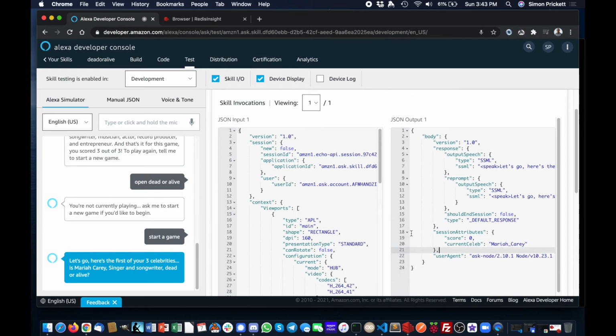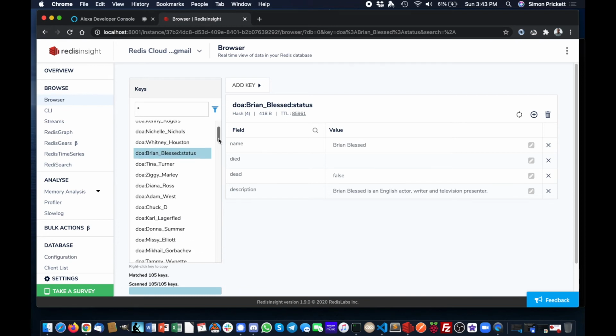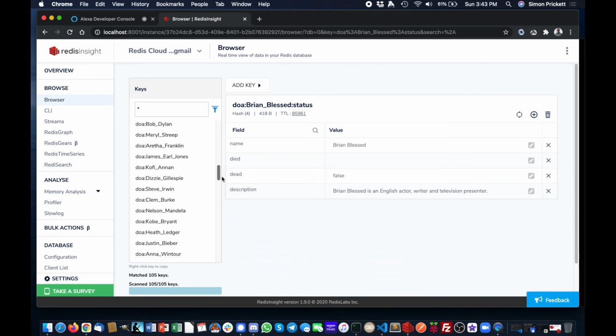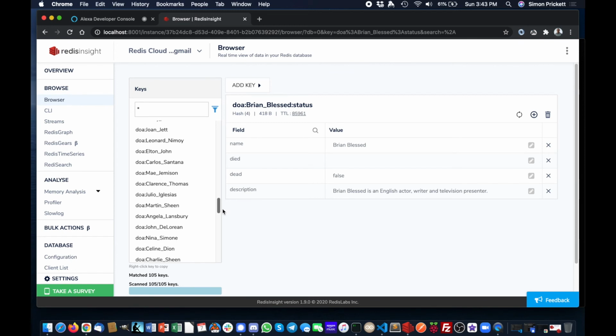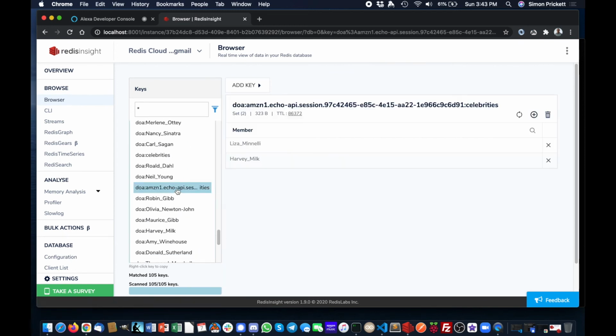So again, we'll see that we've got a celebrity and we've got a score in the Alexa session attributes in memory, but we should also now in Redis have a key, I forget what the format of it is, but it should be pretty obvious to find, that relates to this session. There it is. So this is the session ID that we got from Alexa, and you can see that these are going to be my next 2 celebrities in this game.